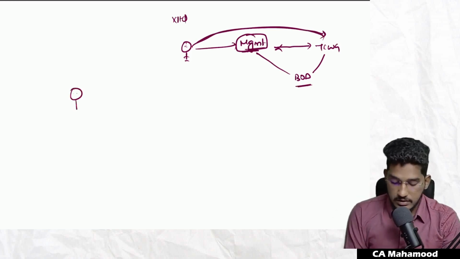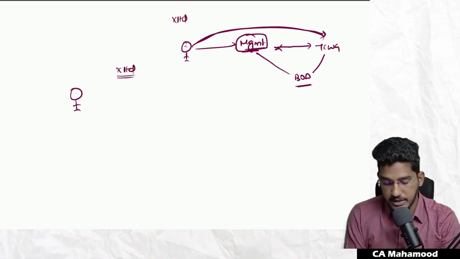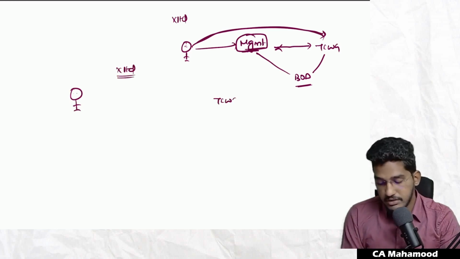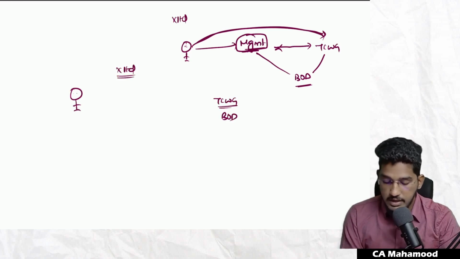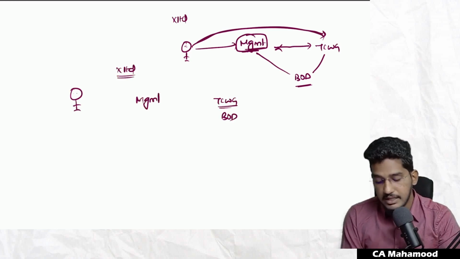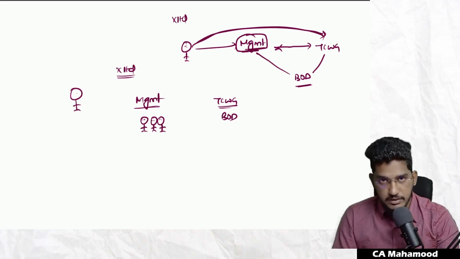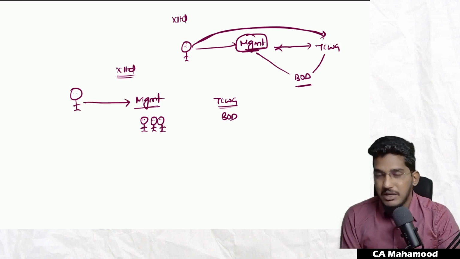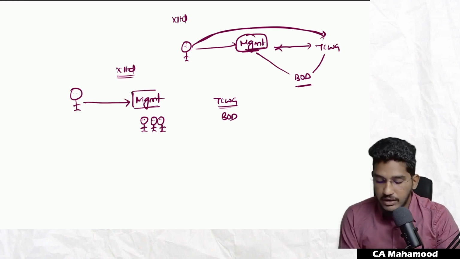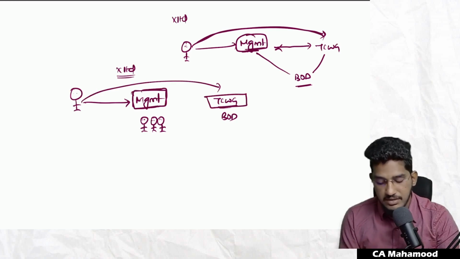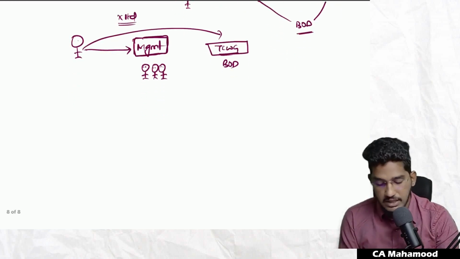So assume, I will give a better example. X Limited company is there. In this company, those charged with governance are the board of directors. They have management. Here, the board of directors and management are different. Apart from the board of directors, they have appointed some other team as management. Now, while conducting the audit, you came across certain significant matters that you already discussed with the management. Now, what they're telling is, whatever matters you have discussed with the management, communicate that once again with those charged with governance also.